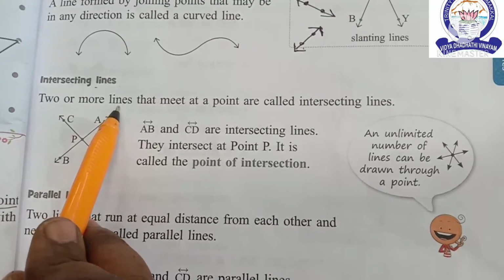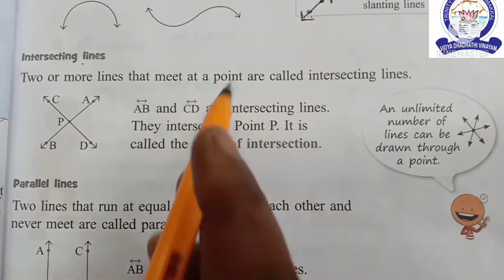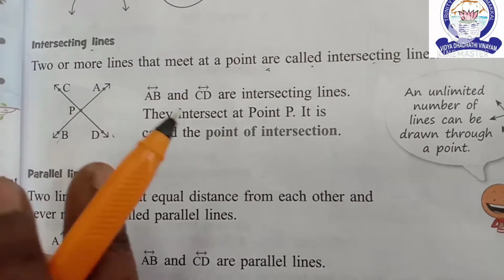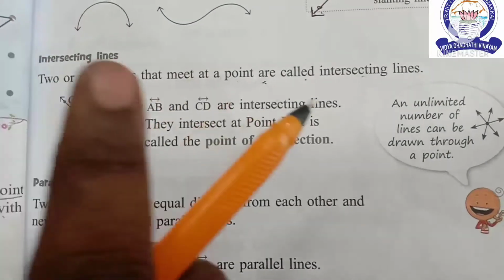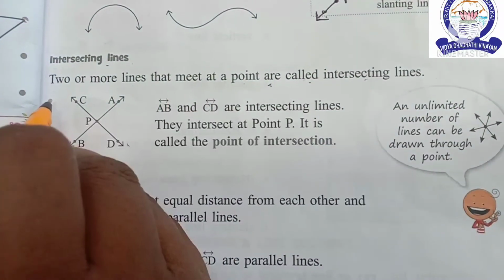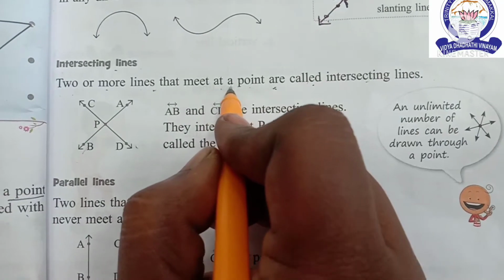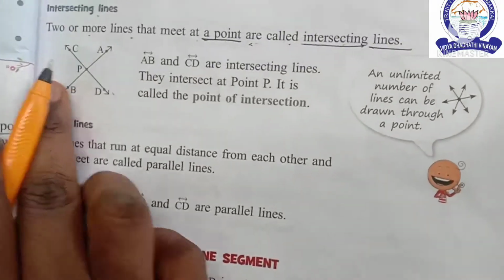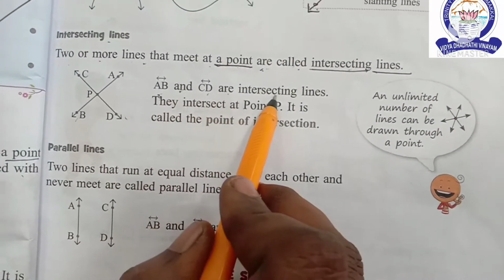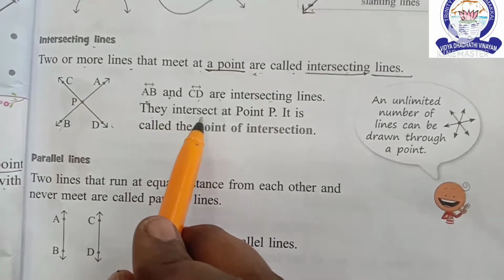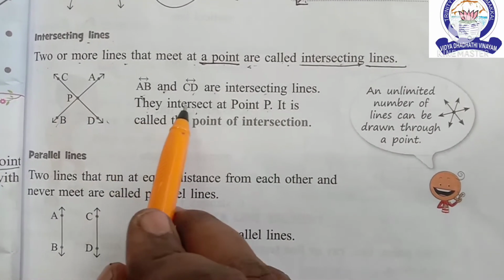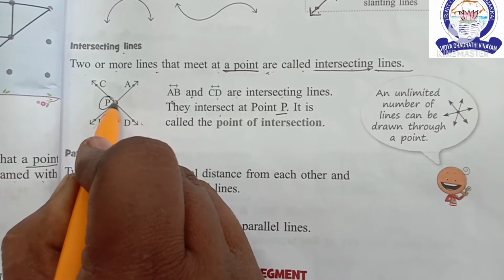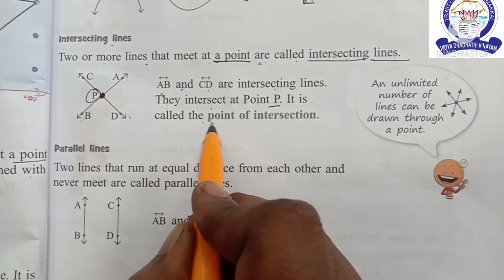Two or more lines that meet at a point are called intersecting lines. This is an intersecting line. AB and CD are intersecting lines. They intersect at point P. This is the intersection point. It is called the point of intersection.